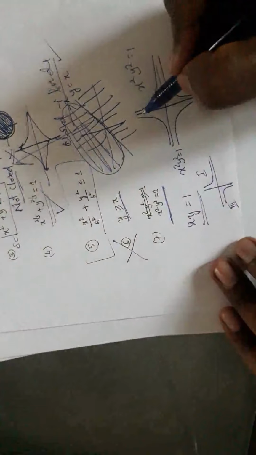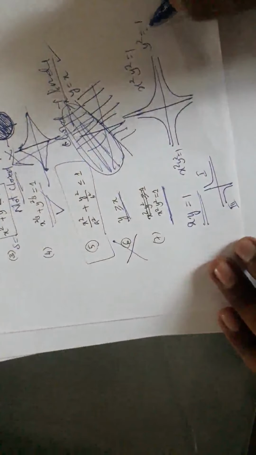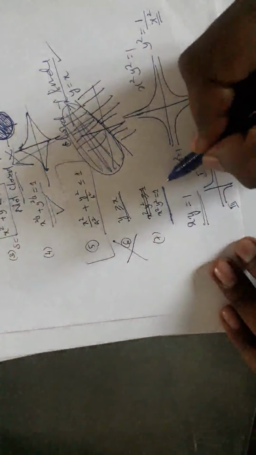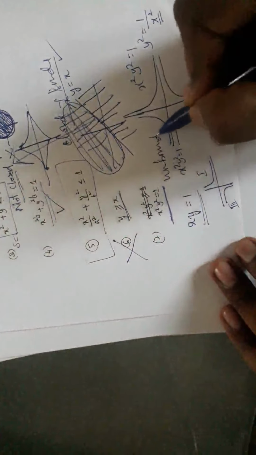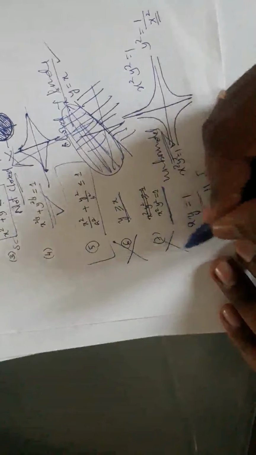But however, this is unbounded. It shoots up to infinity because y square equals to 1 by x square. As x tends to 0, this is infinity. So this is unbounded. Is it clear? So this is not compact. Or else xy equals to 1, x square y square equals to 1, x cube y cube equals to 1, x to the power 4 y to the power 4 equals to 1. All these are not compact. Is it clear?